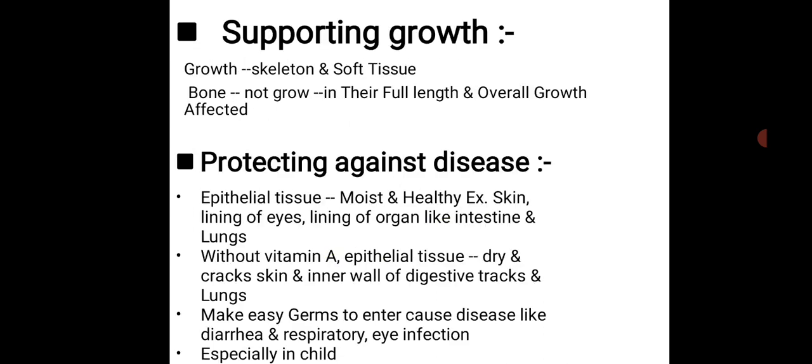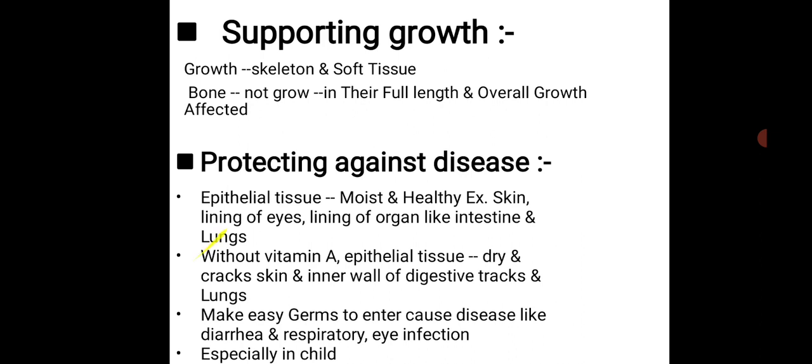Then supporting growth: vitamin A supports the growth of skeletal and soft tissue. Bone does not grow to its full length, and overall growth is affected, if vitamin A is not present in our diet. Then protecting against disease: epithelial cells are kept moist and healthy, for example skin, the lining of the eyes, and the lining of organs like the intestine and lungs. They require vitamin A.